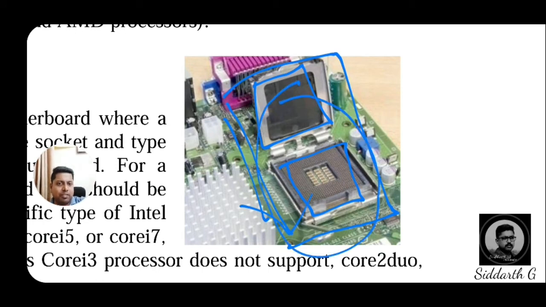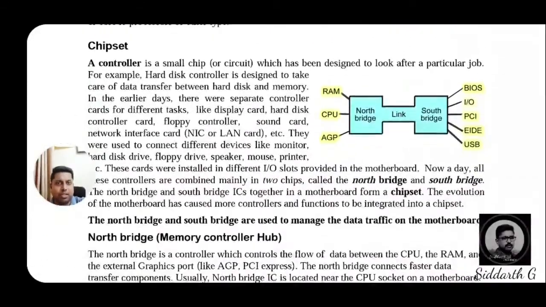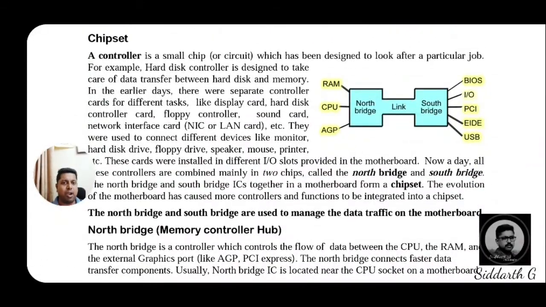This place is what we call the processor socket, dear students. Remember.